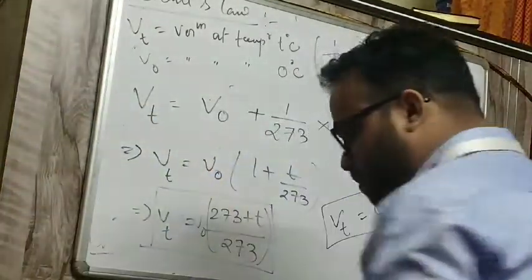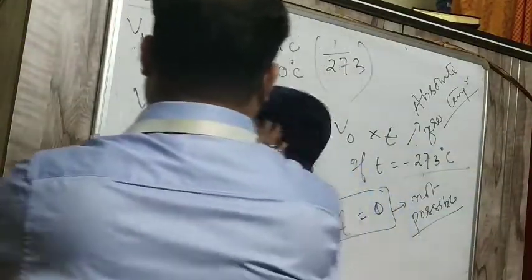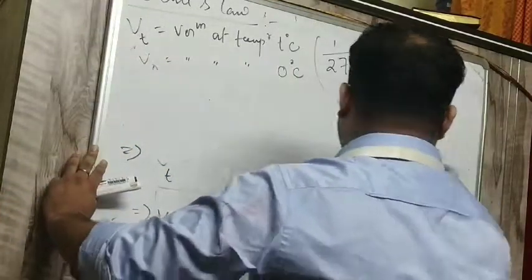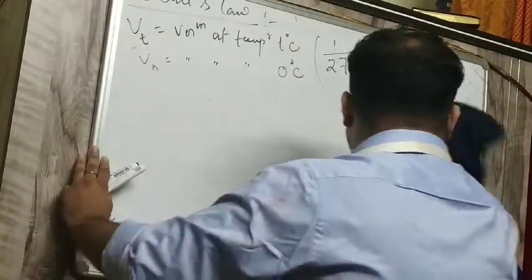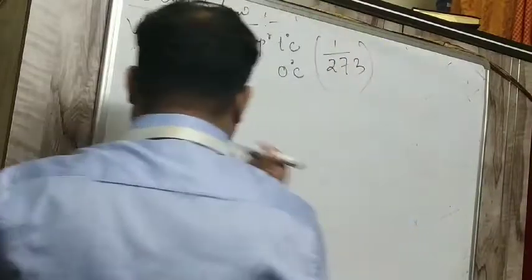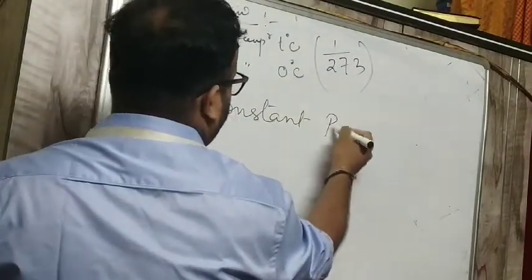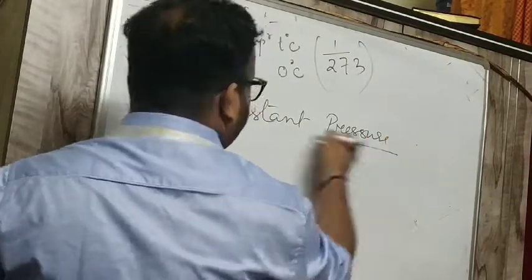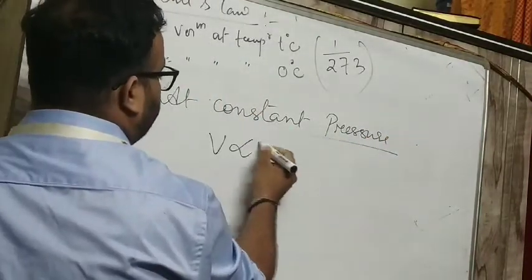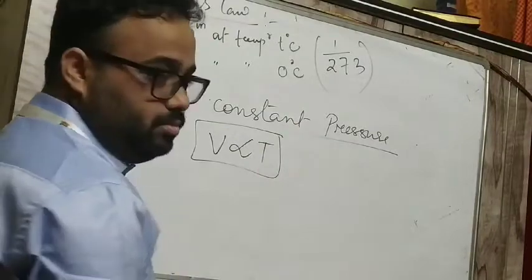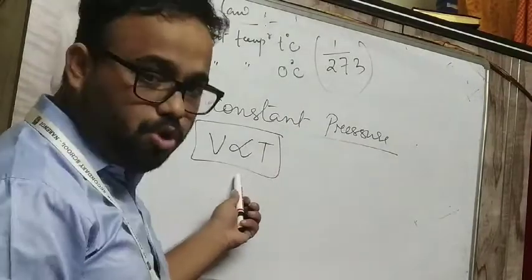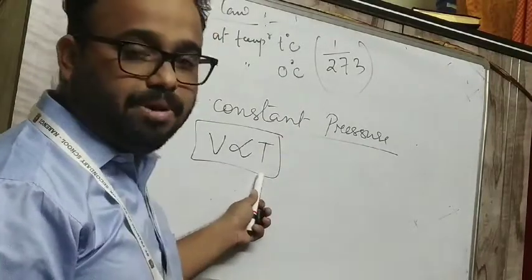Similarly, one more definition of Charles' law is there. Charles' law states that at constant pressure, V is directly proportional to T. At constant pressure, volume is directly proportional to the temperature of the gas.